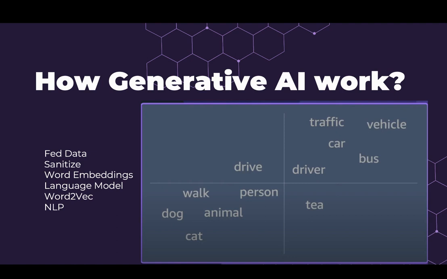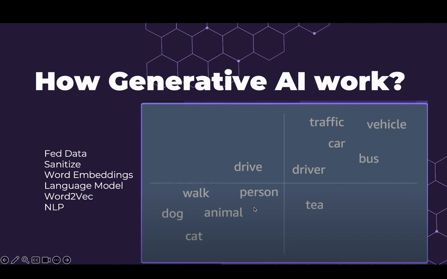Next is the language model. A language model means vector classification on x and y axis. As you can see in the graph here, it has classified certain words on the x and y, horizontal and vertical axis, and the technique which is used here is word2vec, which is used to convert a word to a vector form so that it could be used in NLP.